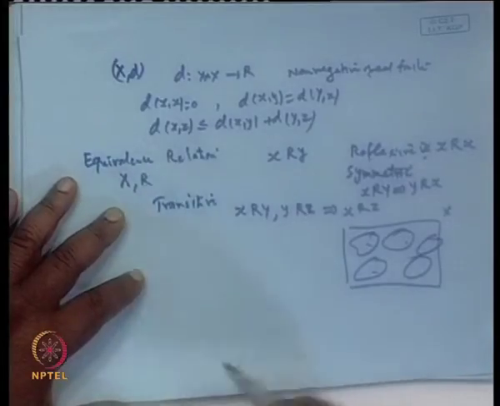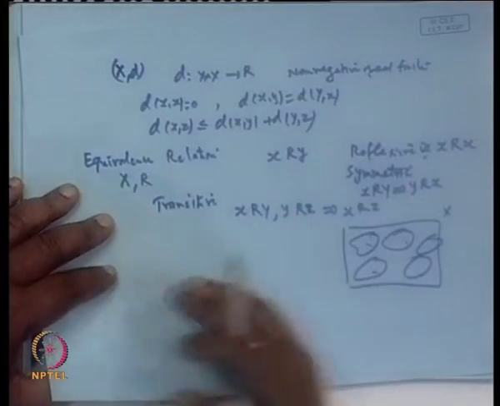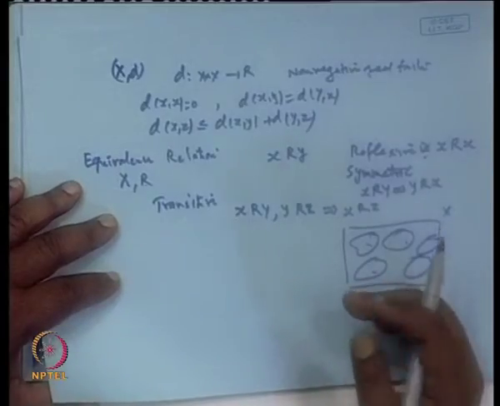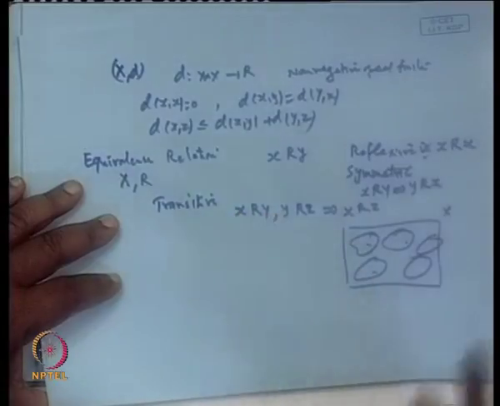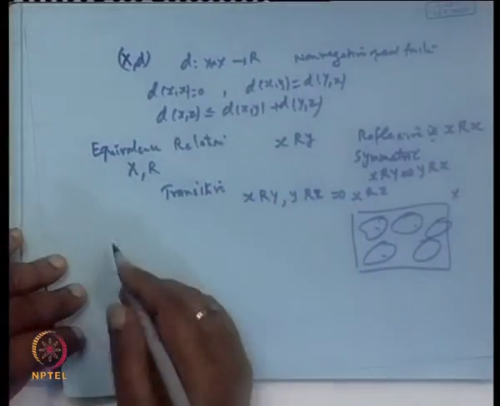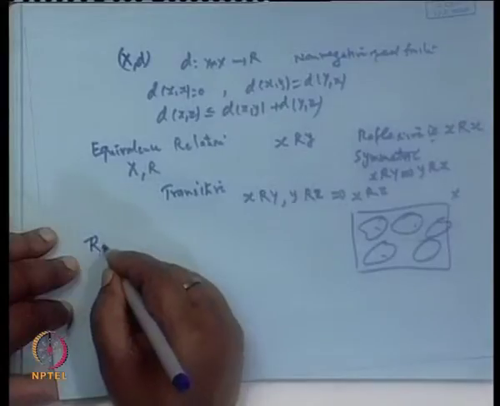Now, using this concept, we can have a method which helps in transforming the semi-metric space into a metric space, and the result is like this.